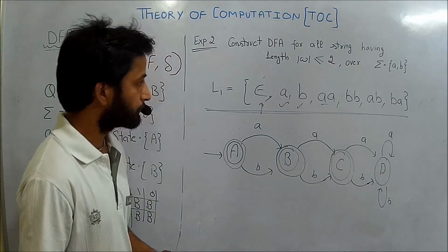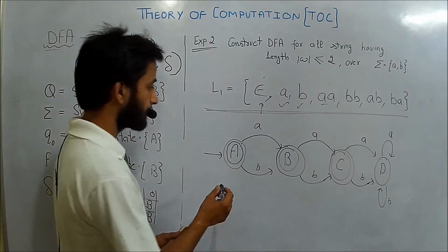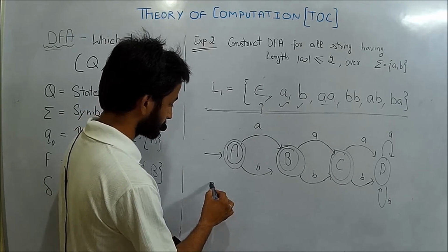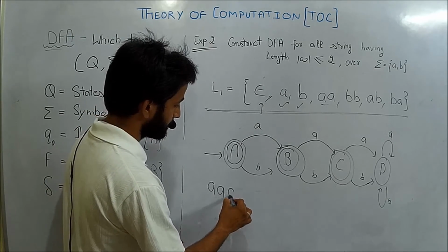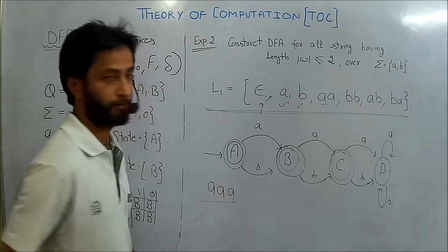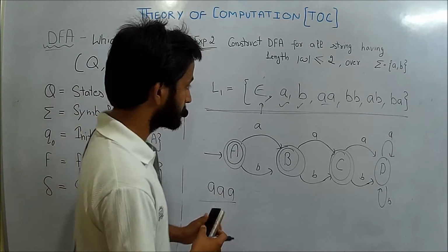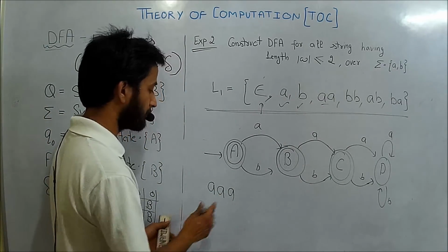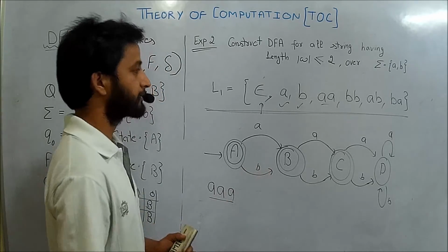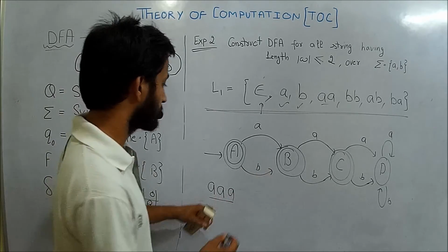Okay, so let us check a string A, B, A. This string is not part of the language. Let us check whether the DFA accepts this string or not.